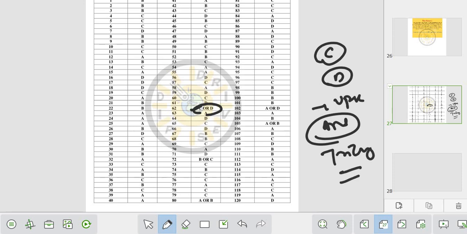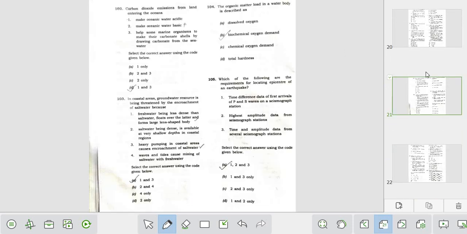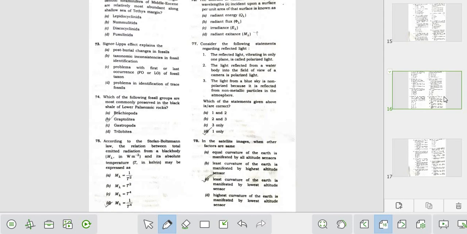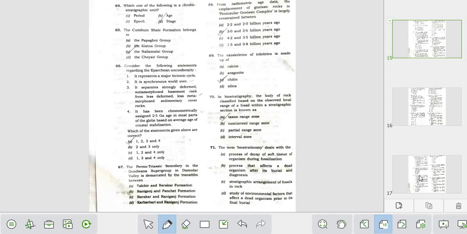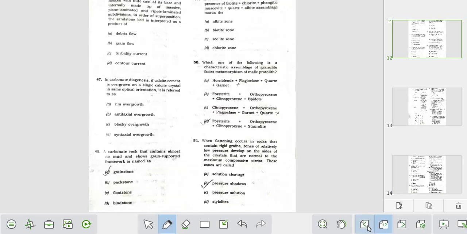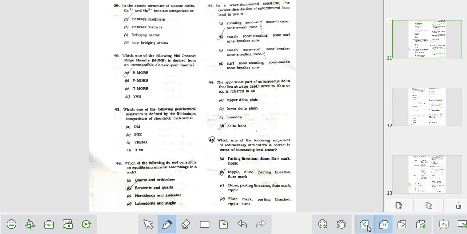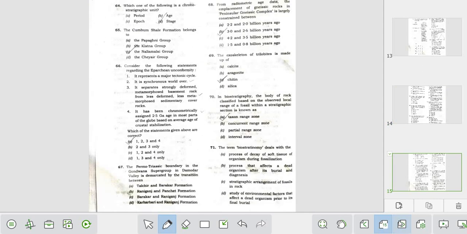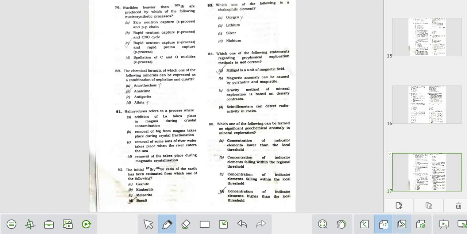So let's go to the main debatable question that students are normally facing right now. Okay, let me see where the question is. Okay, this is question number 80. So this is the debatable question.